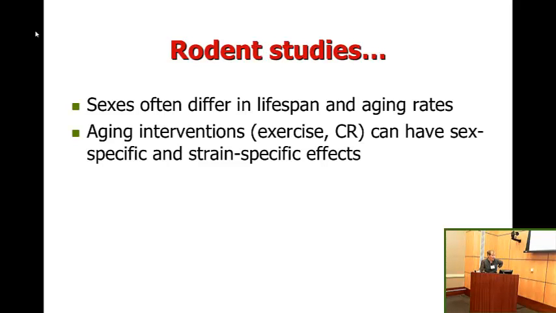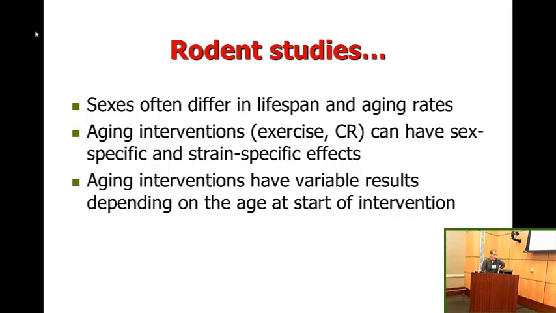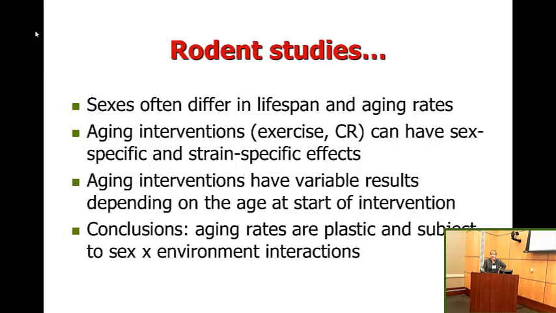Aging interventions such as exercise and caloric restriction can have sex-specific and strain-specific effects, so there's variation there. Aging interventions have variable results depending on the age at the start of intervention. There are lots of results suggesting that the age of onset of an intervention is important. And the general conclusion is that aging rates are plastic and subject to sex by environment interactions.